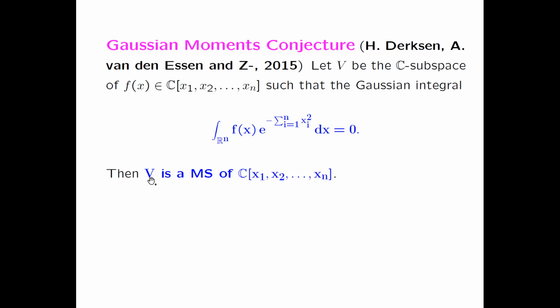So we know which subspace V is. Actually, we have a basis for V by using the classical orthogonal polynomials. I think they're called Hermite polynomials, multivariable Hermite polynomials. They form a basis of V. So we know V clearly. We know almost everything about this subspace V, except we don't know whether it's a Mathieu subspace or not. That's the difficult part.